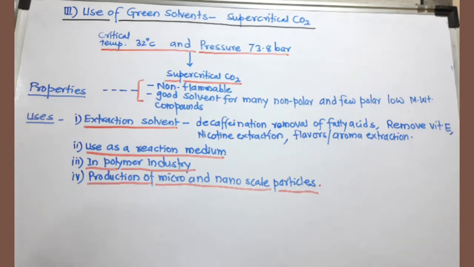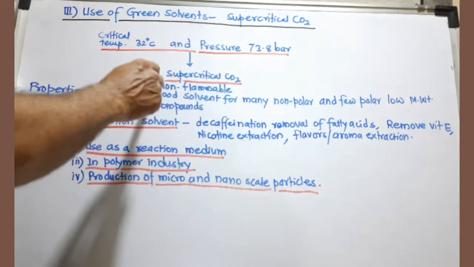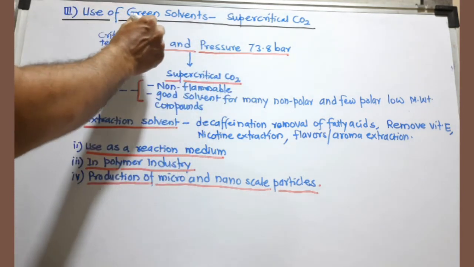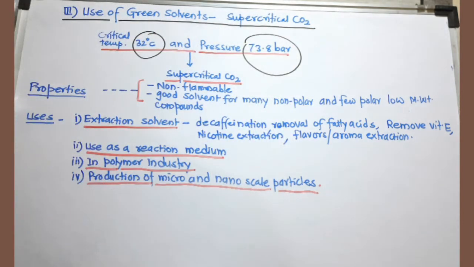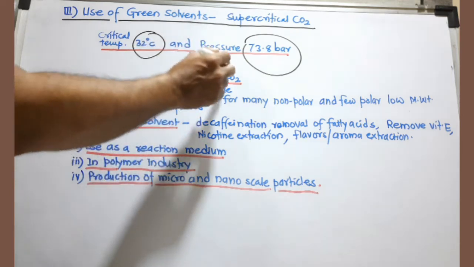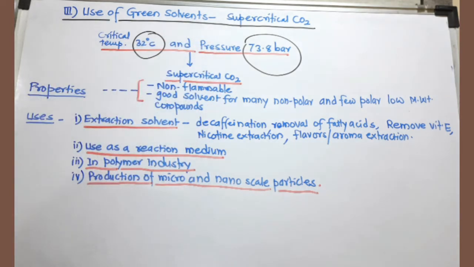Use of green solvents. Supercritical carbon dioxide can be used as a green solvent, which we are going to discuss here. If you want to prepare supercritical carbon dioxide, its critical temperature is 32 degrees Celsius and we have to maintain a pressure of 73.8 bar. Then only can we prepare supercritical carbon dioxide. This supercritical carbon dioxide is a green solvent. We are taking carbon dioxide from the environment and it is going back to the environment, and it is not harmful. So we can use it as a green solvent just like water.